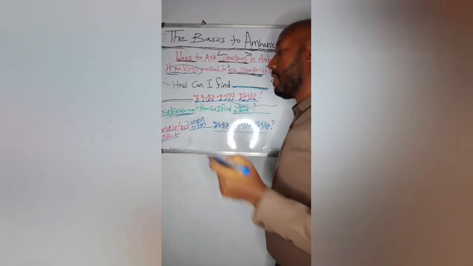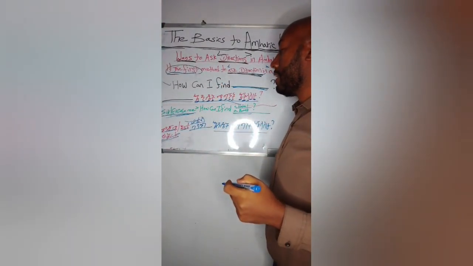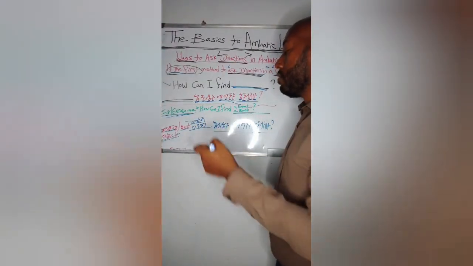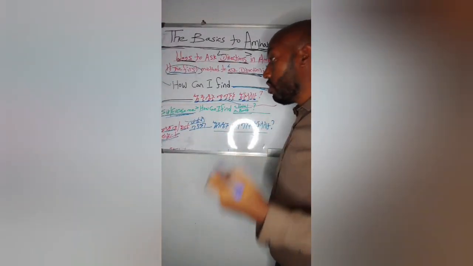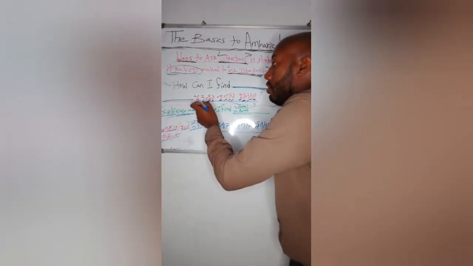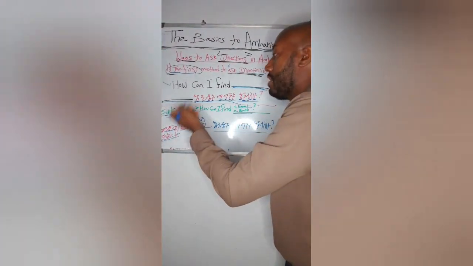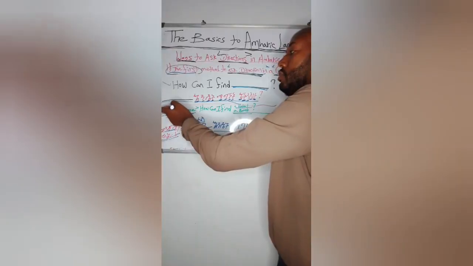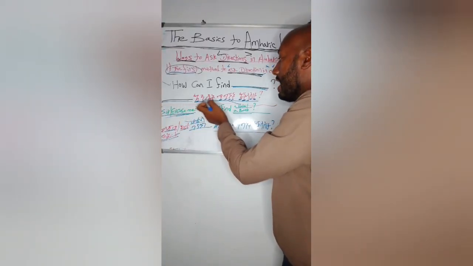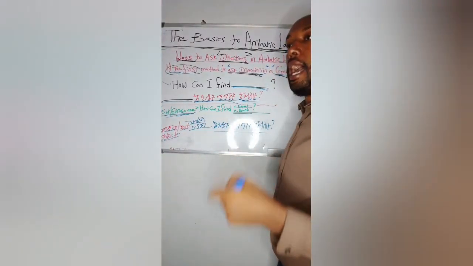Here, as I said, in Amharic when we write or say the term, you name the place first, then you add the word, okay? Dash, you add the place you want to ask. If it is bank, if it is hotel. Dash, እንዴት ማግኘት እችላለሁ? It means how can I find?